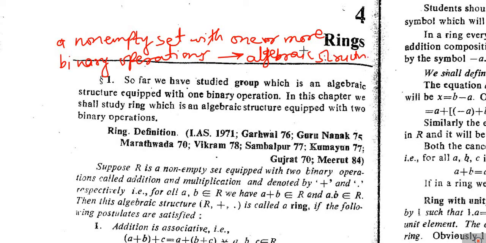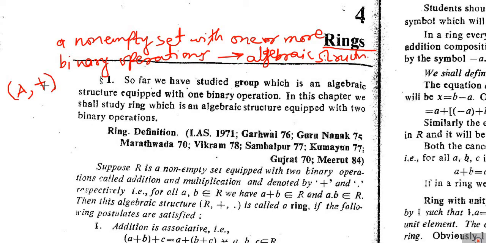We have studied the group as one of the algebraic structures. Now we are going to study rings as the next algebraic structure. First of all we'll revise the definition of the group also. How do we define a group? If we have a non-empty set A which is equipped with one binary operation, suppose that binary operation is denoted by plus. This binary operation may be usual addition or it may be some other operation also. So let us suppose that A is a non-empty set equipped with a binary operation which is denoted by plus.